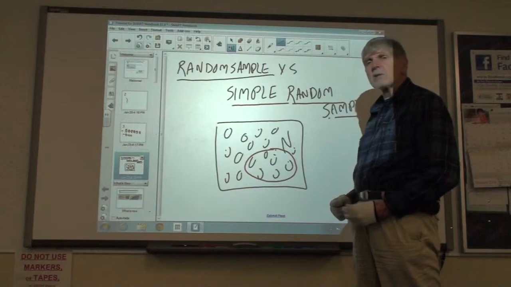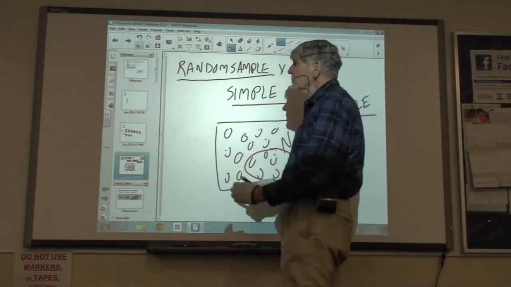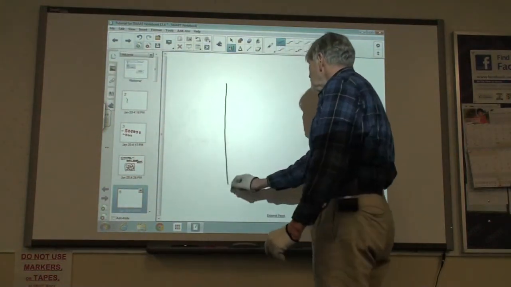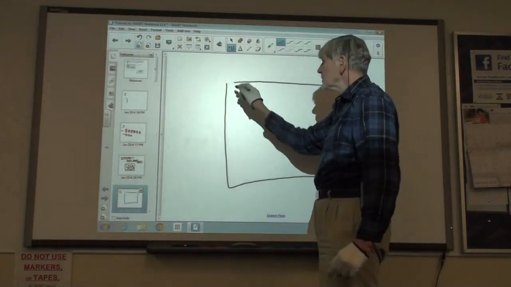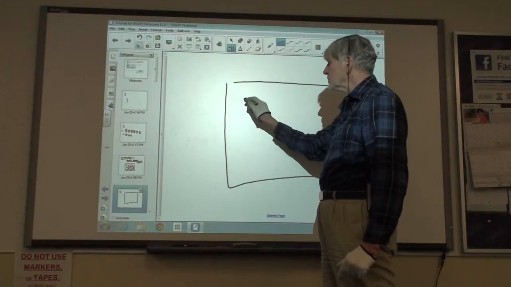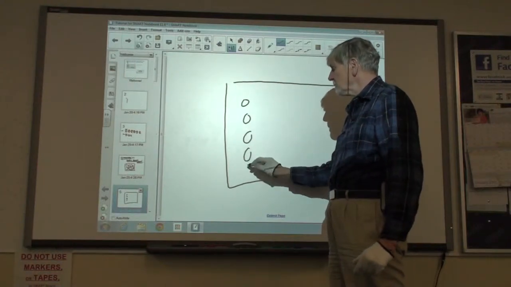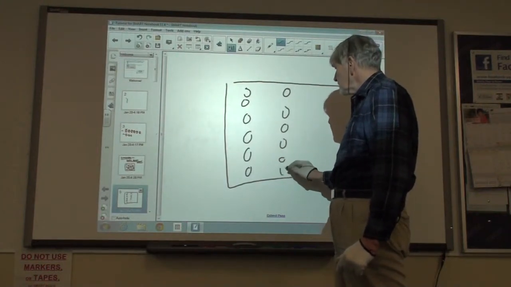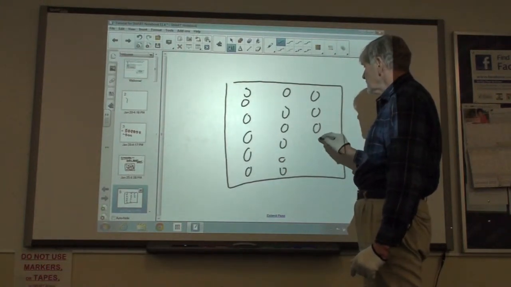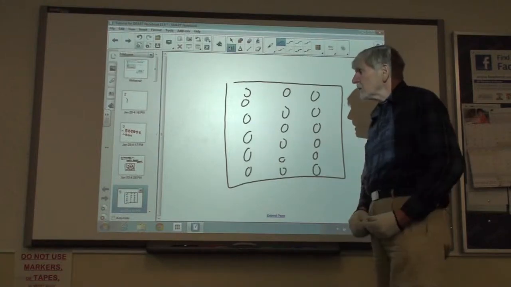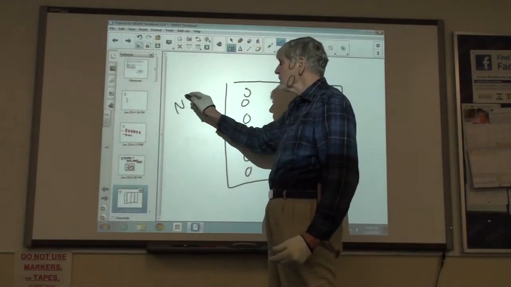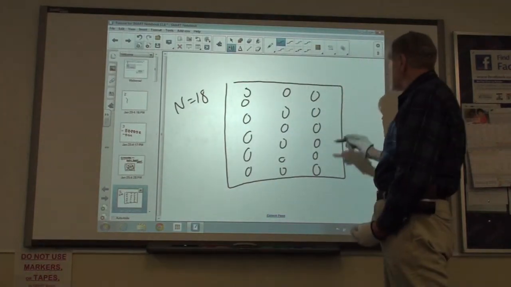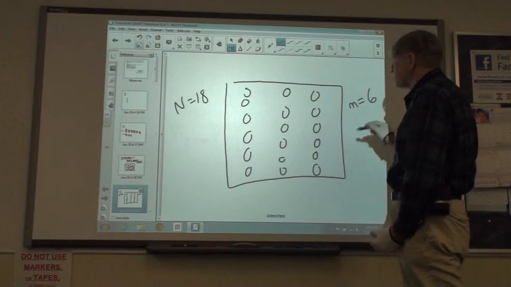So let's see a condition that will illustrate the difference between the two. Let's take a classroom, and let's suppose that the classroom has 18 students. 1, 2, 3, 4, 5, 6, and over here 1, 2, 3, 4, 5, and 6, and here 1, 2, 3, 4, 5, and 6. So the size of the population is 18, and we want to take a sample size of 6.